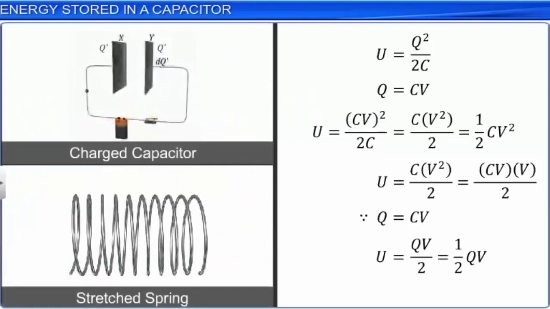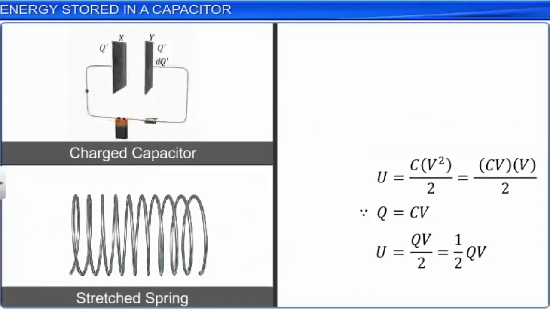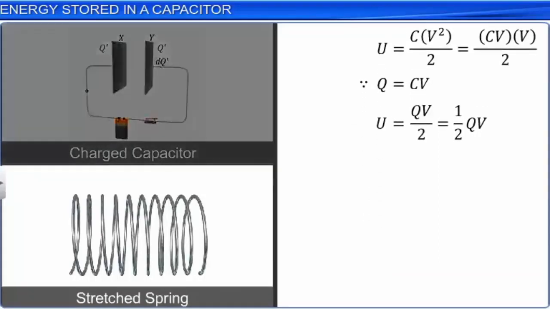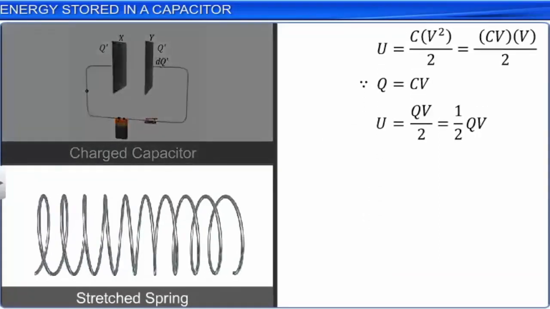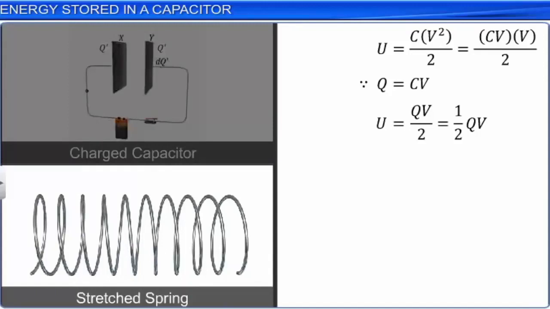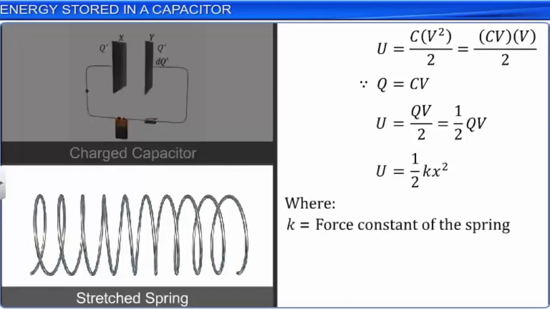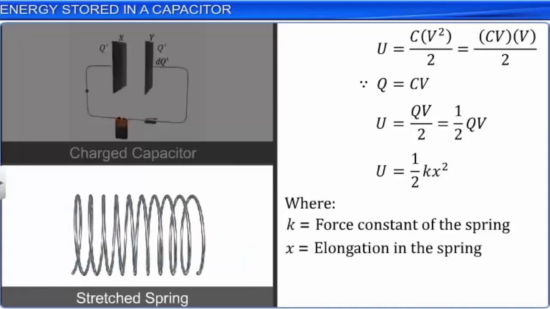A charged capacitor is analogous to a stretched spring. When the spring is stretched, it stores elastic potential energy, U, equal to half kx square, where k is the force constant of the spring and x is the elongation in the spring. When released, the spring loses the stored elastic potential energy.